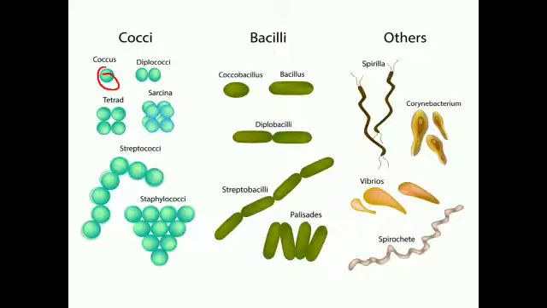Next one is Diplococcus bacteria. Diplo means two and coccus means spherical. When two spherical shaped bacteria remain in pairs, it is called diplococci. The next one is tetrad.